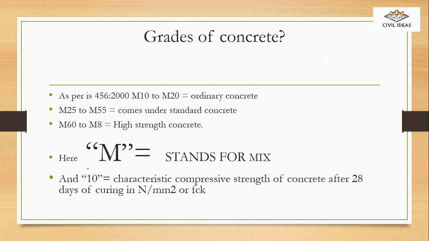Grades of concrete. As per IS 456-2000, M10 to M20 is considered as ordinary concrete. From M25 to M55, it comes under standard concrete. M60 to M80, it comes under high strength concrete. Now, here what M stands for? M stands for mix, and the 10 stands for characteristic compressive strength of concrete after 28 days of curing in Newton per mm square.